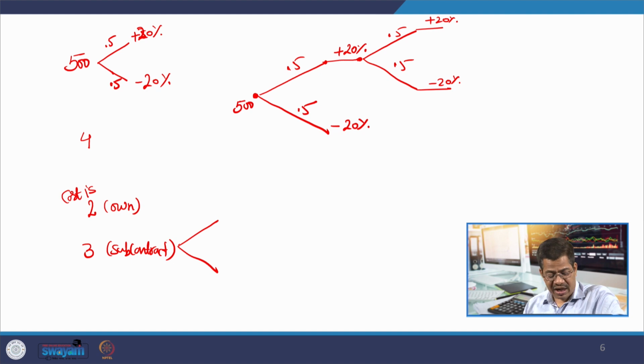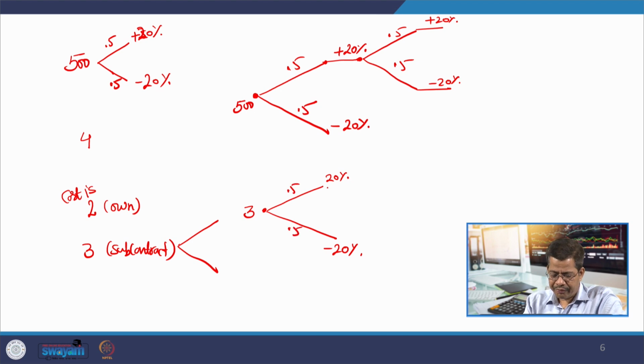Now, same thing is happening in the subcontracting price also. Right now the subcontract price is 3 rupees, prices may increase by 20%, prices may decrease by 20% with equal probability, and so on.